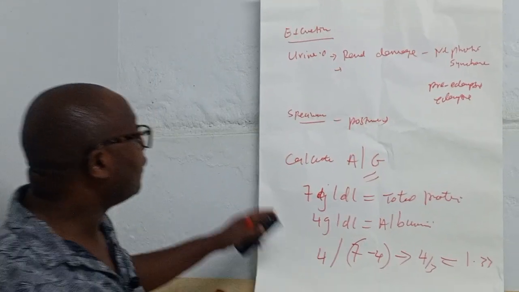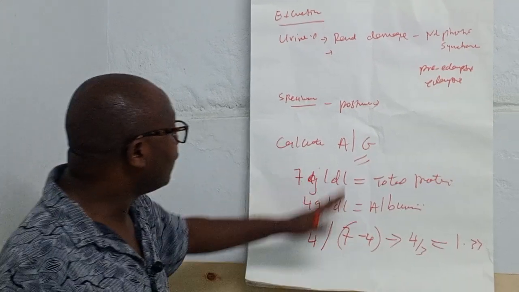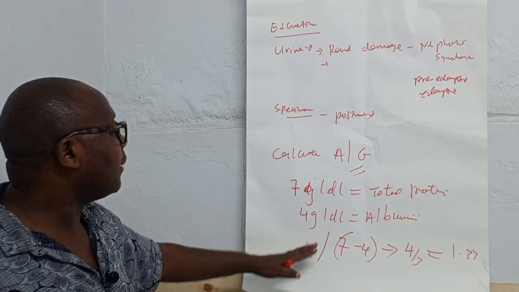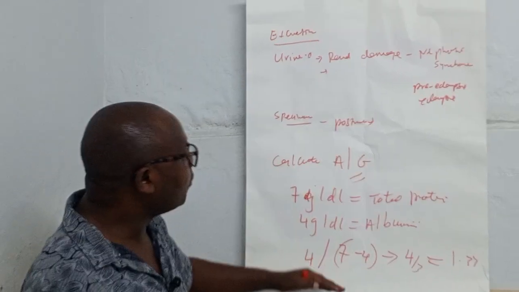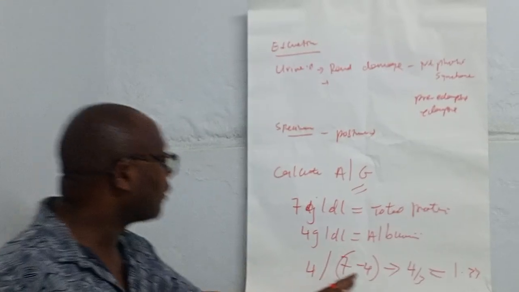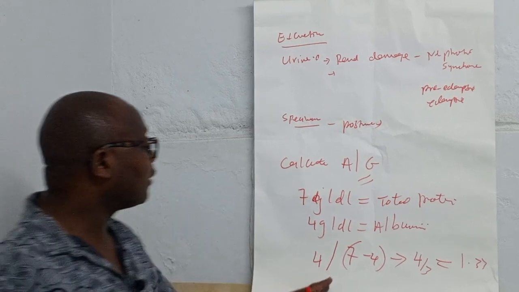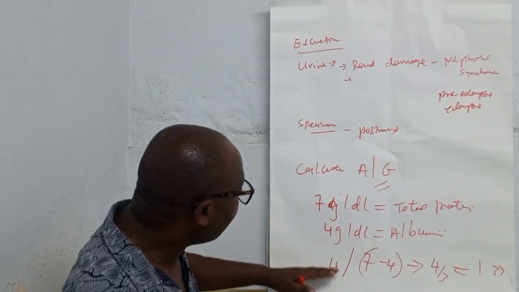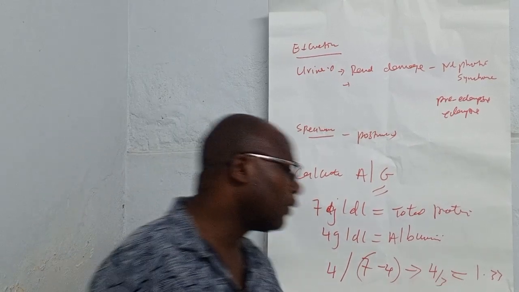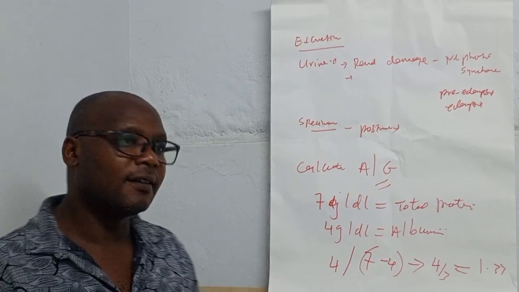So in this case, the calculation is albumin divided by globulin. Since the total protein is made of albumin and globulin, you make a subtraction like this, and then you get the ratio, which is 1.33, and it is very significant.